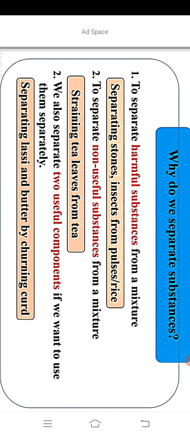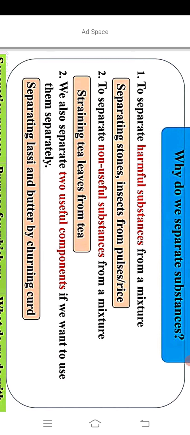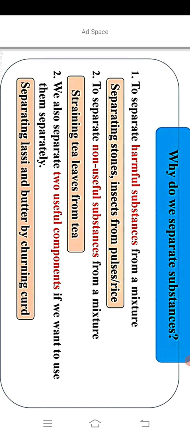Next, in every house, we separate tea leaves from tea by using a strainer. Here we separate the tea leaves, a non-useful substance, from a mixture. In the case of churning milk to obtain butter, we separate two components, but both are useful and we can use them separately. So this is why we separate substances.